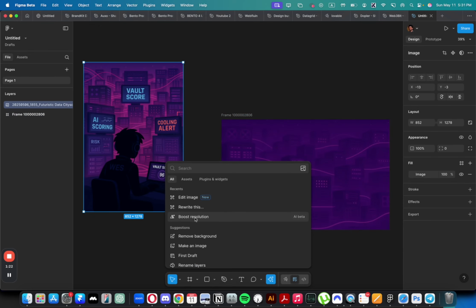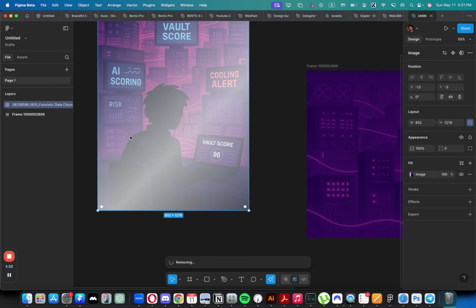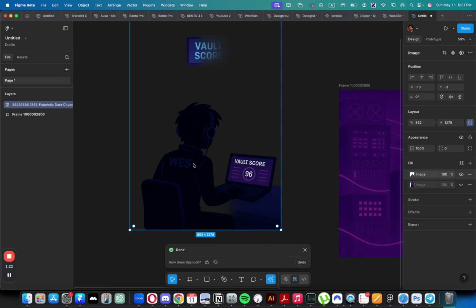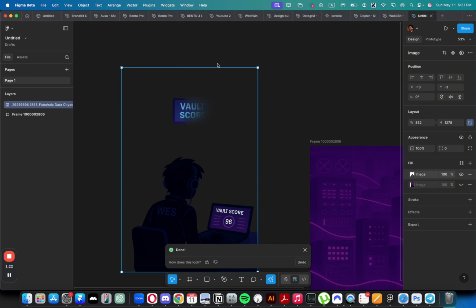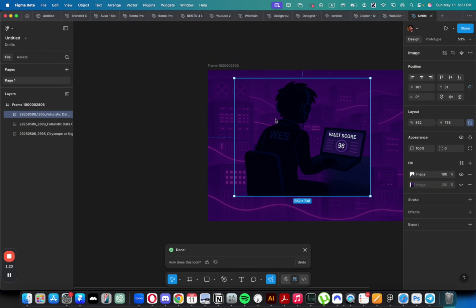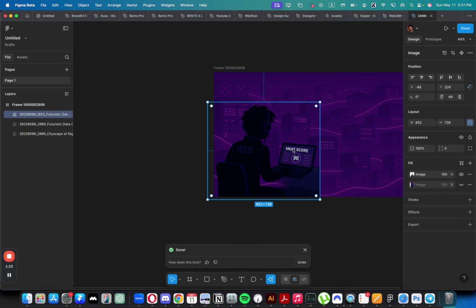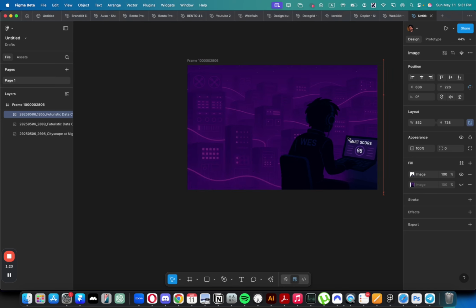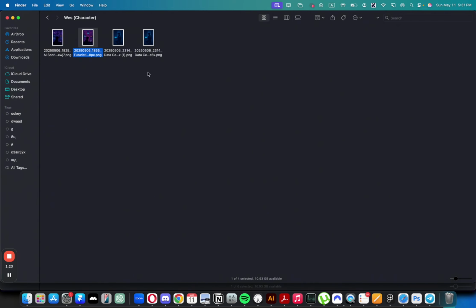So I'm gonna say remove background and see if it can just remove all of this stuff that I don't need. It has this nice animation. Yeah, it did a perfect job. I love it. And now we can actually play around with this, put it like this. As you can see, there are a few things that I will need to edit. Specifically, I'm not sure.